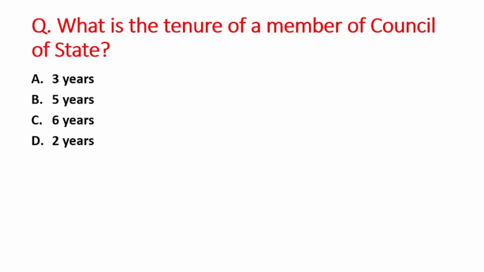Okay. Next question is, what is the tenure of a member of Council of State? A option is 3 years, B is 5 years, C is 6 years, and D is 2 years. So right answer is option C, that is 6 years. The tenure of Rajya Sabha is 6 years.